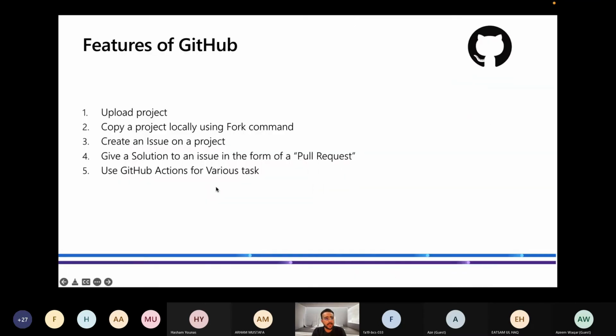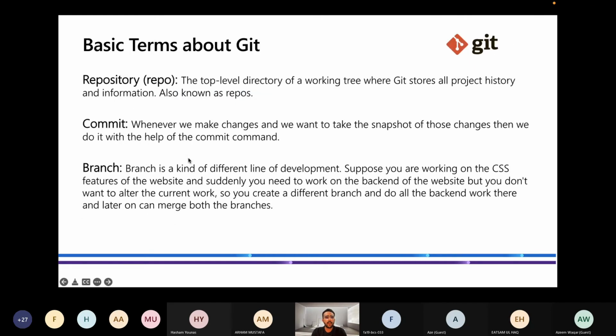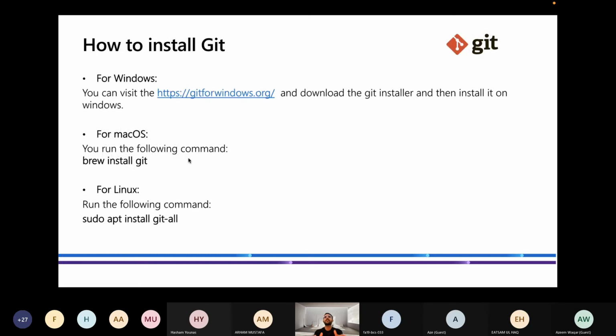So let's move forward. The features of GitHub we were talking about: it gives us a solution in the form of pull requests. Like if I feel there's some bug I can fix, then I will send a pull request. And another is that we can use GitHub Actions for various tasks. All of these will be discussed in detail tomorrow. So let's start with Git. Right now we are actually starting Git. Before that I was just giving you an overview of what Git is and how we can do things. And let's go to install.